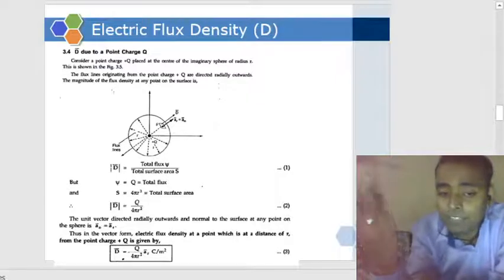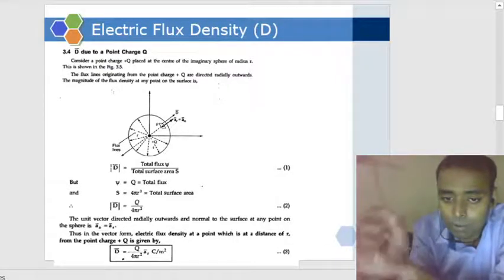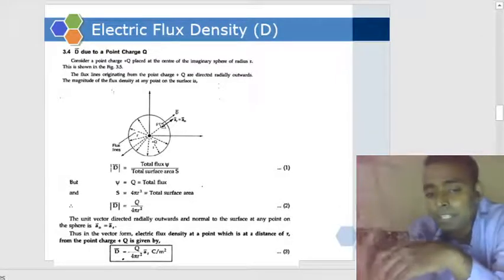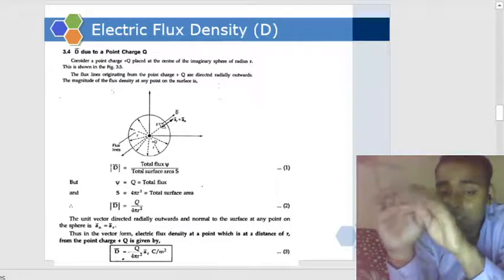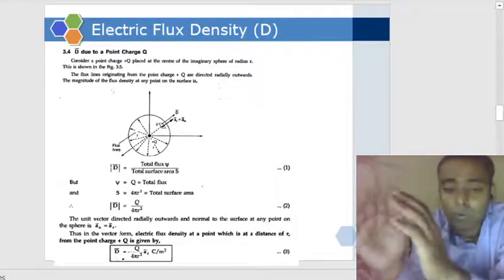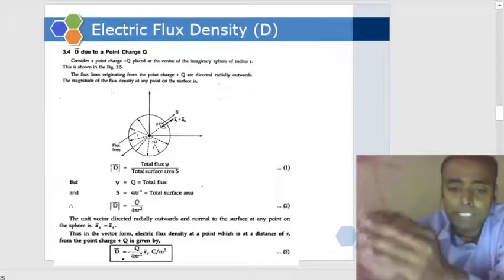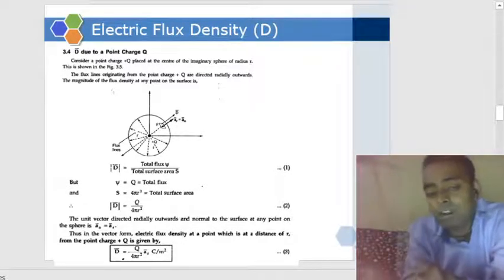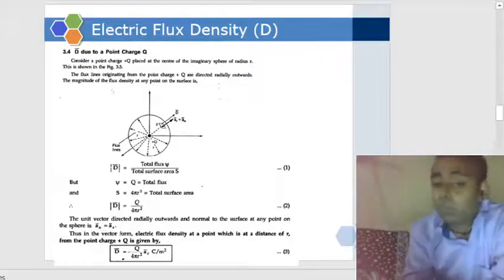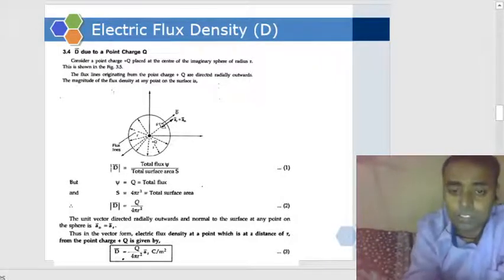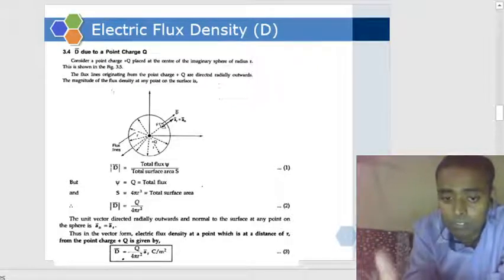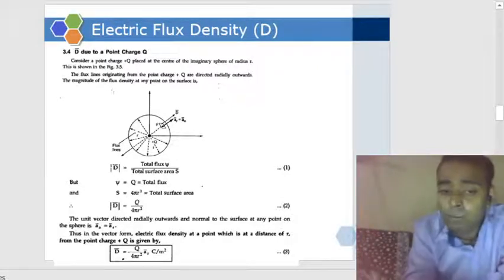We will take a differential surface area ds. Although the sphere is imaginary, it is a regular geometric shape, so we can calculate its surface area, isn't it? The total surface area of a sphere is 4 pi r square.